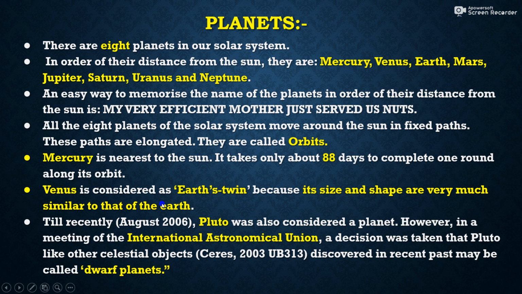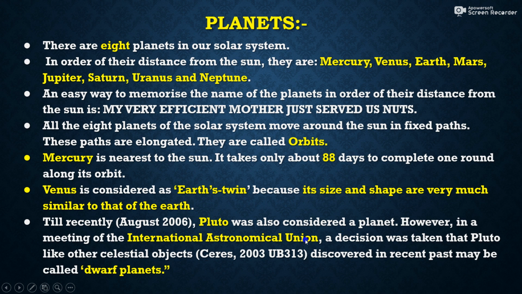Venus is considered as Earth's twin because its size and shape are very much similar to that of the Earth. So this is called Earth's twin because the shape and size of Venus is very much similar to that of our Earth. Till recently, August 2006, Pluto was also considered a planet.